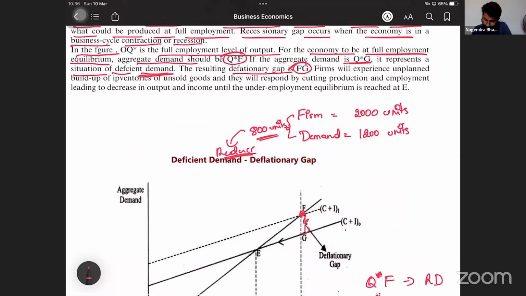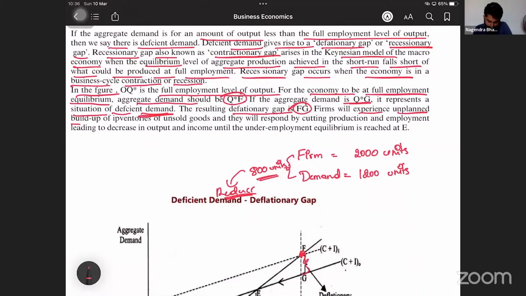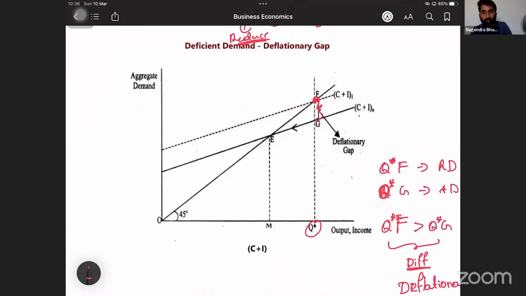Understood. The firm will experience an unplanned buildup of inventories of unsold goods, and they will respond by cutting production and employment, leading to a decrease in output and income until the underemployment equilibrium is reached at E. So next time when they produce, they will not produce too much.